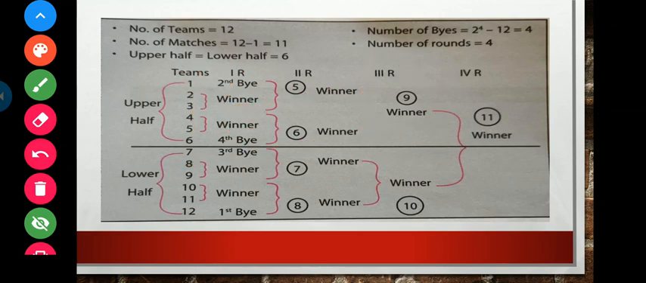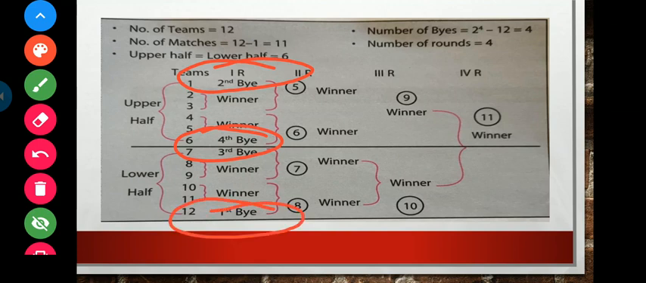So these 4 byes, how would they be distributed? The first bye would be given to the lower team of the lower half, that is 12. The second bye would be given to the upper team of the upper half, that is 1. Then the third bye would be given to 7, the upper team of the lower half, and the fourth bye would be given to 6, the lower team of the upper half. In such a way the placement of byes is done, and the team which gets the bye would not play in the very first round.